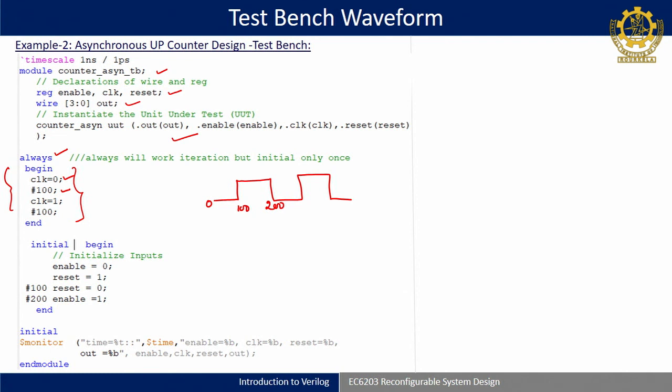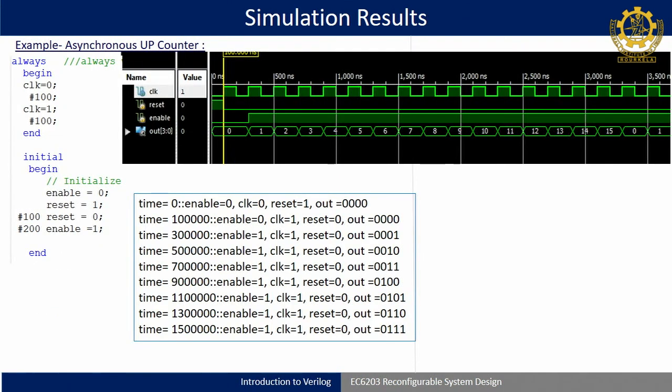Then last is the initial begin. Initially I have made enable 0, then I made reset equal to high, then after 100 time units I made reset 0 again and enable 1. Then the monitoring part is a similar thing. Here, if you see the clock, 0, 100, 200, 300, 400, 500, understood?